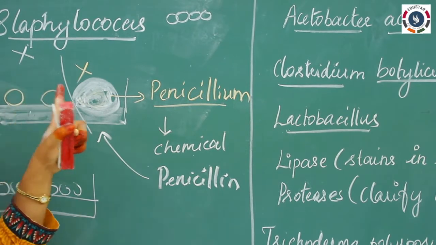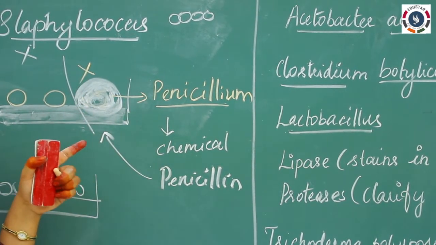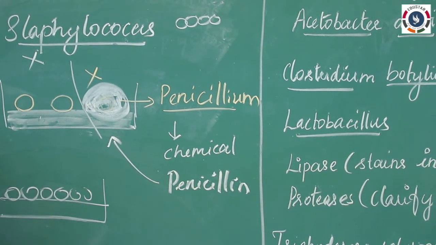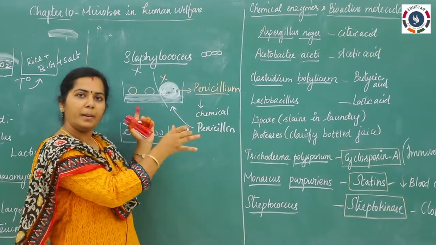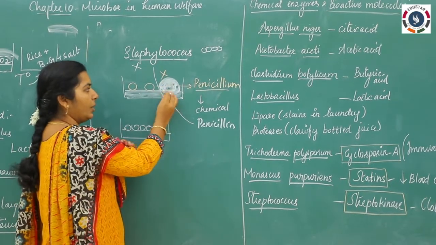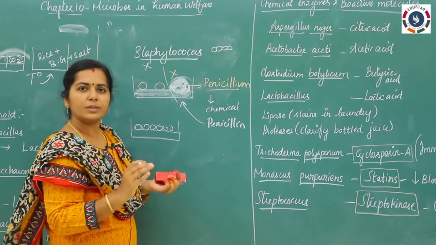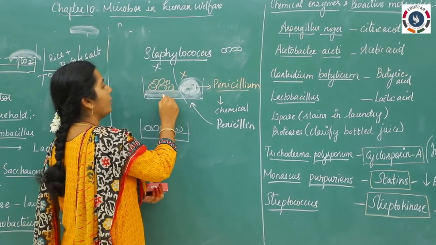So what is happening? Penicillium grew in the medium. If we leave idli for one week, what will happen? We can see the black color mold around the idli, okay. That is nothing but a fungus. The same happened here. He left the plate as such, okay. After one week he found that some mold was present, but in the nearby region of the mold there is no Staphylococcus aureus. In the remaining region there is a presence of Staphylococcus, okay.